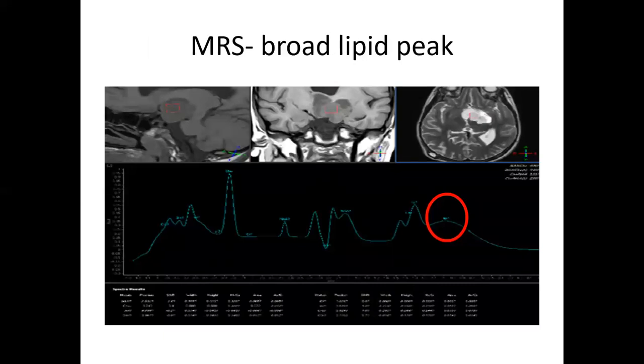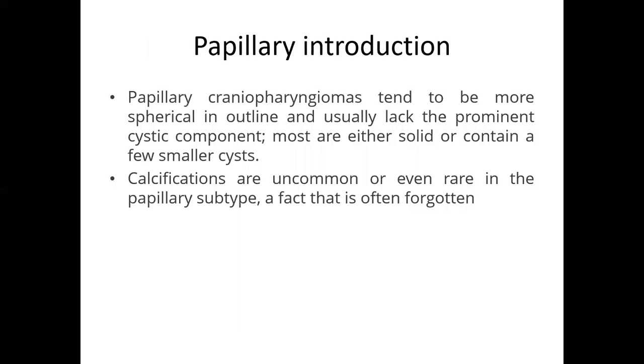MRS is also a typical feature in the adamantinomatous type. You can see a broad lipid peak. It is not found in the papillary type. The papillary type is the minor part, around 10%.